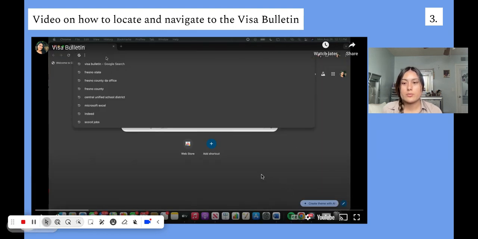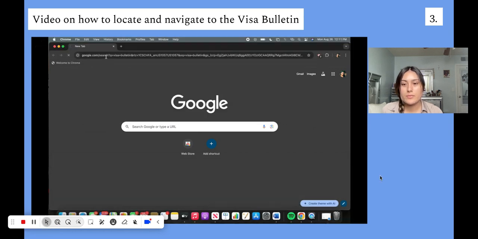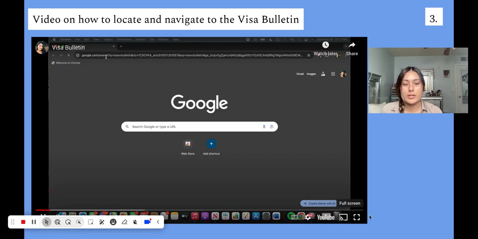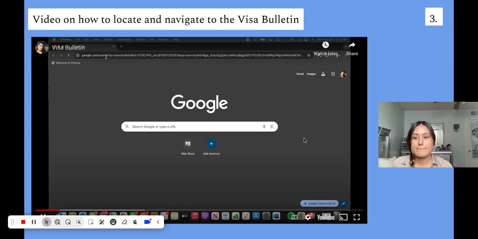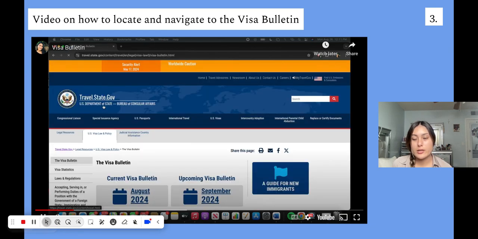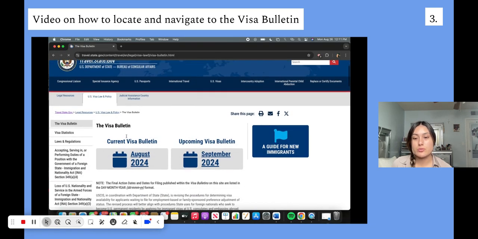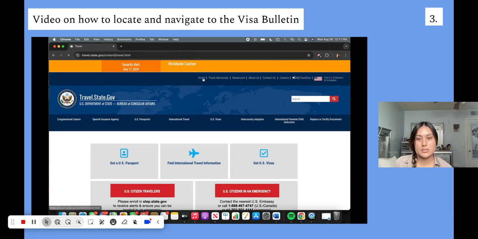Okay, so we're going to go ahead and start. We're going to type up the visa bulletin online and search for it, and it should be the first link that pops up. We're going to click on it. Mine automatically shows up the visa bulletin, but in some instances it may not, and I'm going to show you what the home page looks like and how to access it.